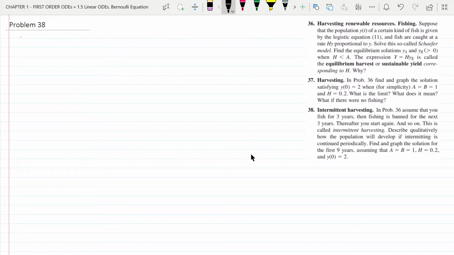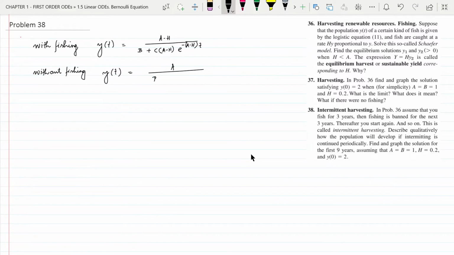From the previous two problems, we have understood that with fishing, the differential equation is given by the Schaefer model and its solution is y of t equal to a minus h divided by b plus c (a minus h) e to the power a minus h t, and without fishing the population is given by y of t equal to a by b plus ca e to the power minus at.